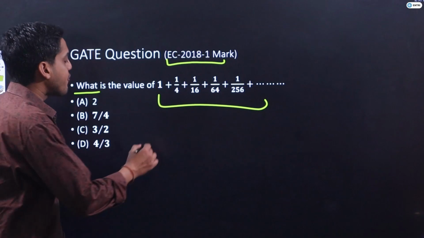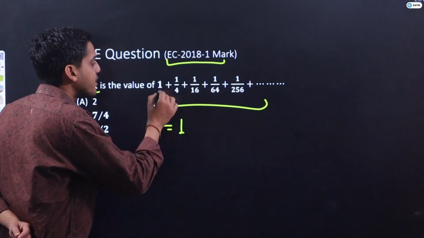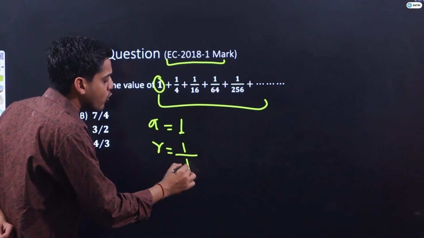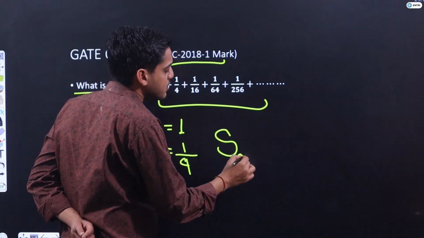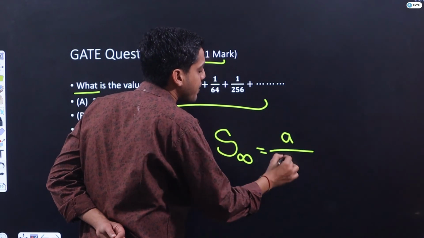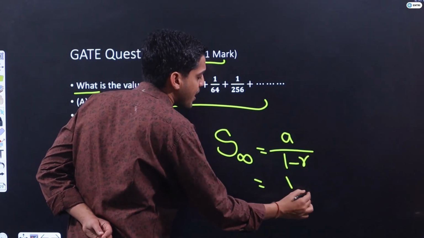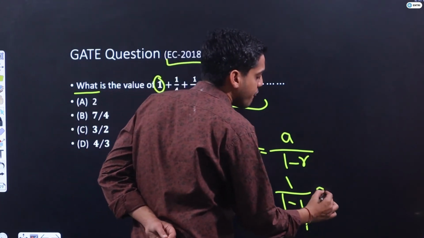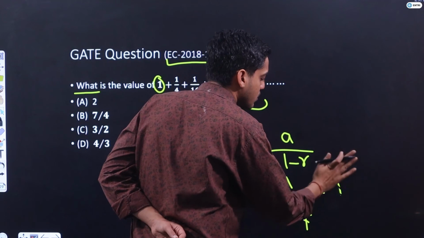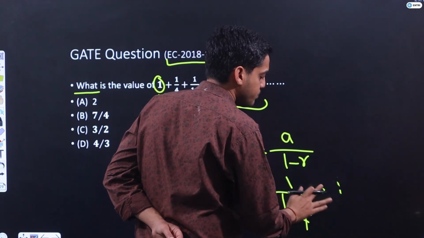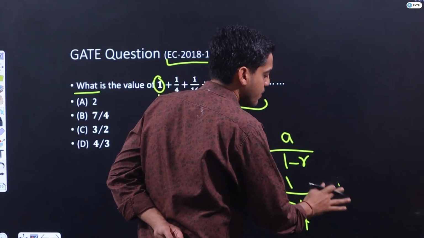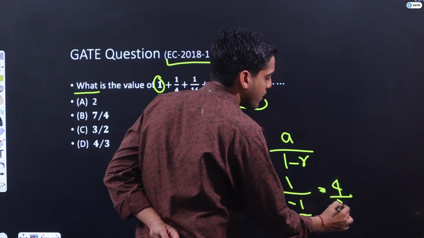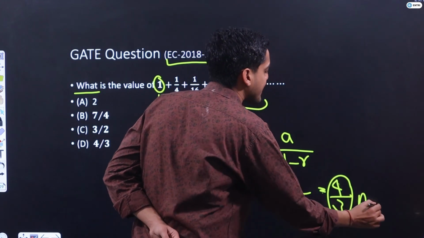It is a GP. A equals 1, the first term is 1, guys, and r is 1 by 4. The sum of infinite terms is nothing but a upon 1 minus r. So my correct answer should be 1 upon 1 minus 1 by 4, which is 1 upon 3 by 4, that is 4 by 3. 4 by 3 is the correct answer for this question.